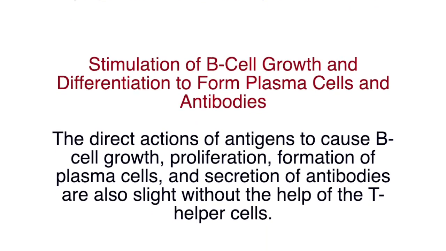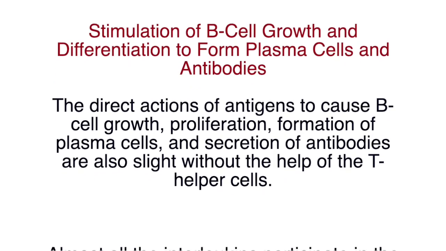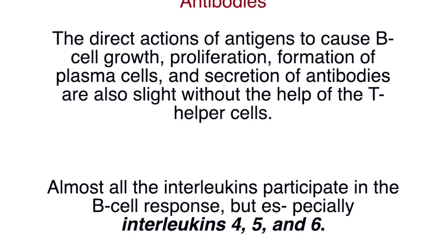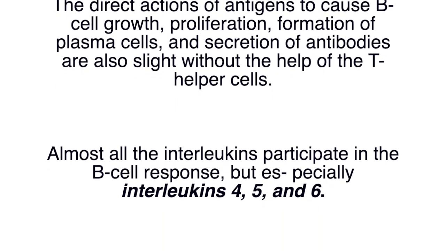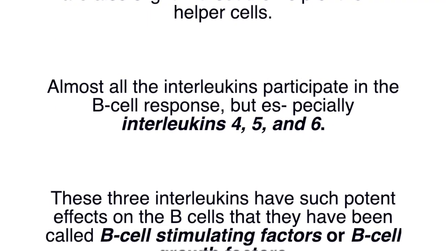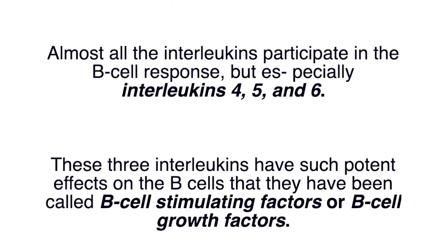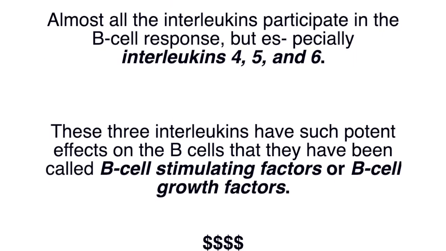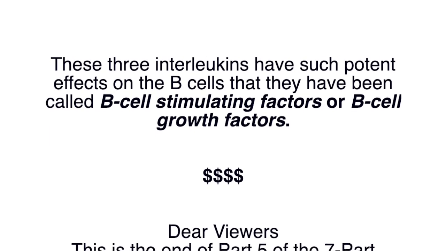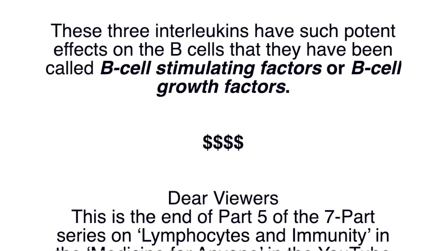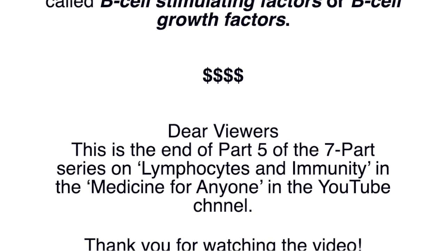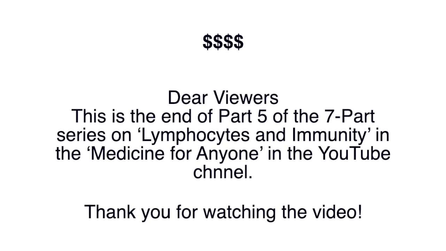Stimulation of B cell growth and differentiation to form plasma cells and antibodies. The direct actions of antigens to cause B cell growth, proliferation, formation of plasma cells, and secretion of antibodies are also slight without the help of the T helper cells. Almost all the interleukins participate in the B cell response, but especially interleukins 4, 5, and 6. These three interleukins have such potent effects on the B cells that they have been called B cell stimulating factors or B cell growth factors.